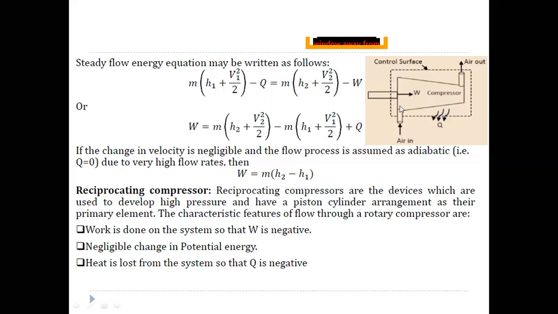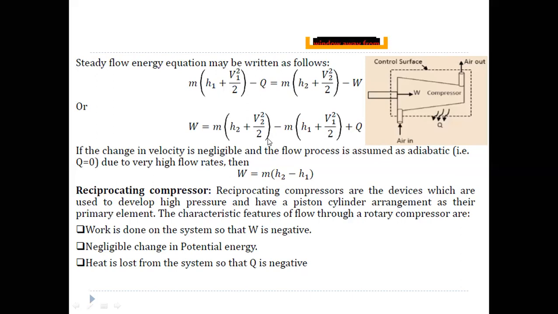Here W can be written as, so I am taking this W to this side and the remaining terms to that side, m into (h2 plus v2 square by 2) minus m into (h1 plus v1 square by 2) plus Q. If you also assume the change in velocity is negligible, and if you assume the flow is adiabatic, meaning there is no heat transfer, we can take Q equal to 0.